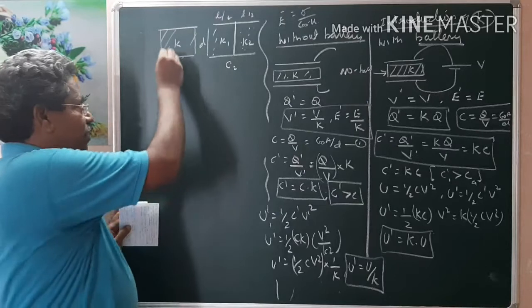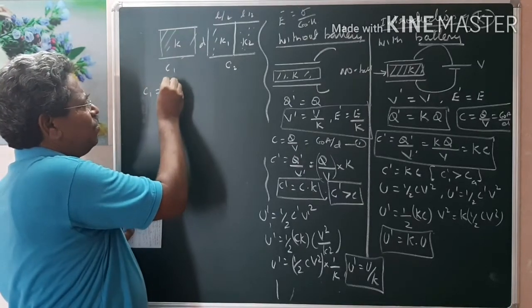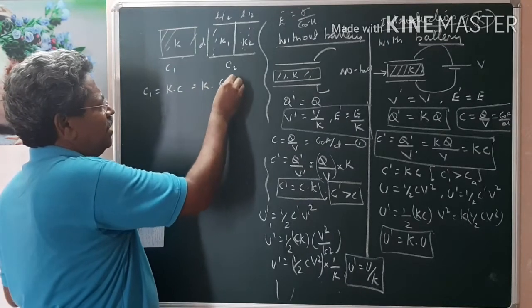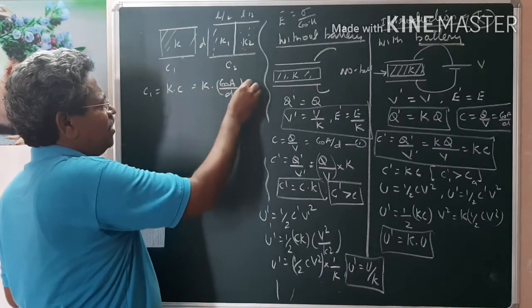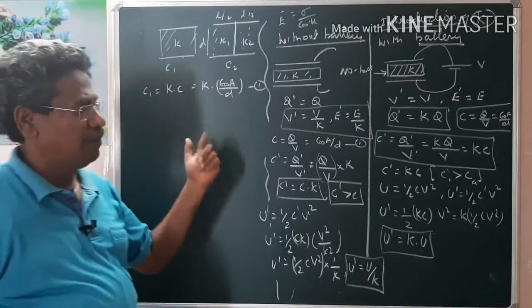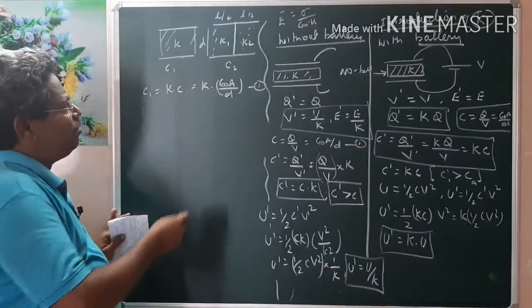Now first you find out C1. C1 with K is equal to K into C, and K into C is nothing but K epsilon naught A by D. This is C1. There is no special requirement for this C1. But when you come to C2, there is a thing.